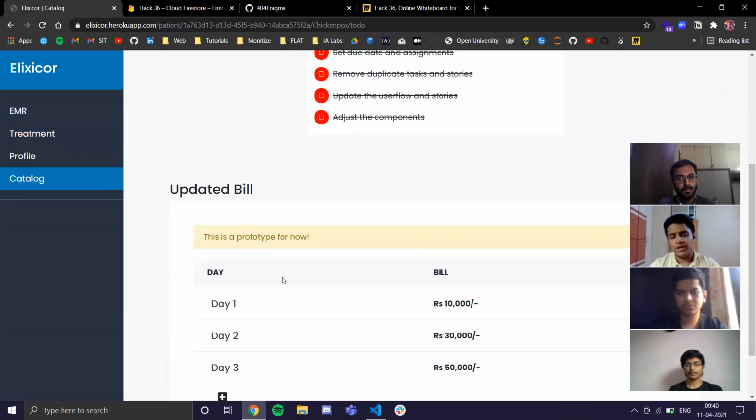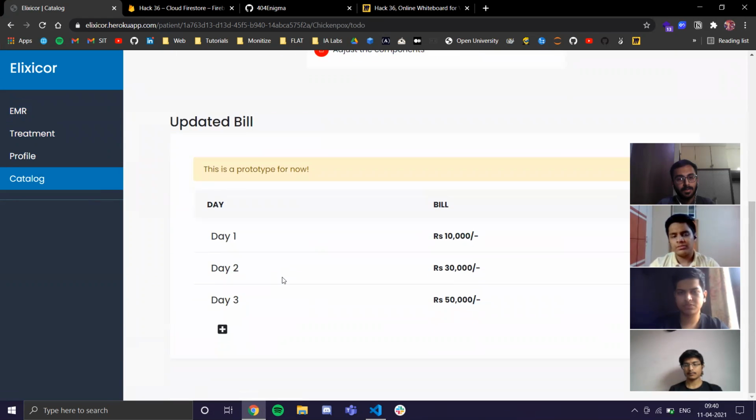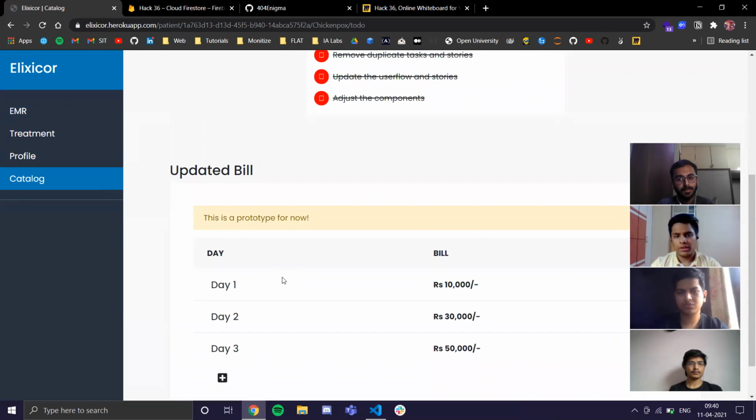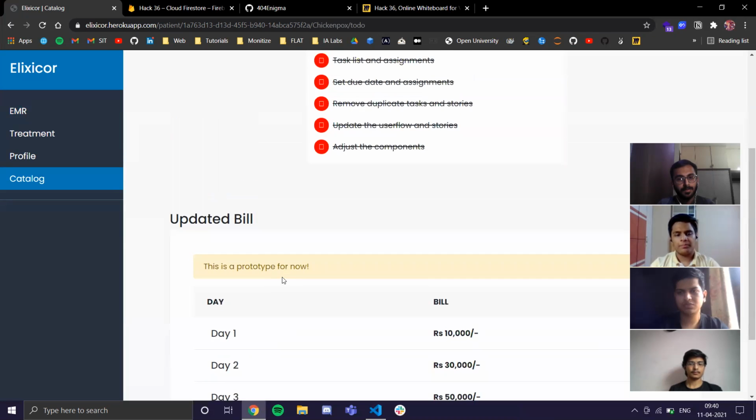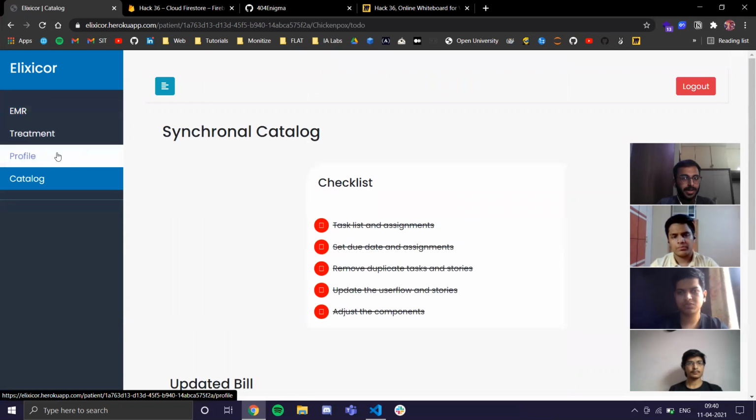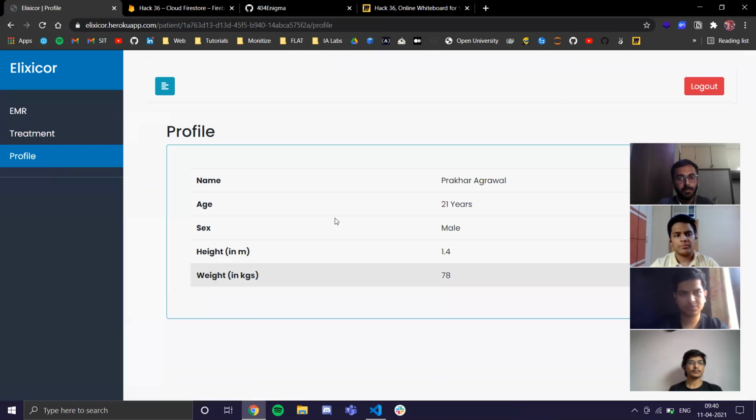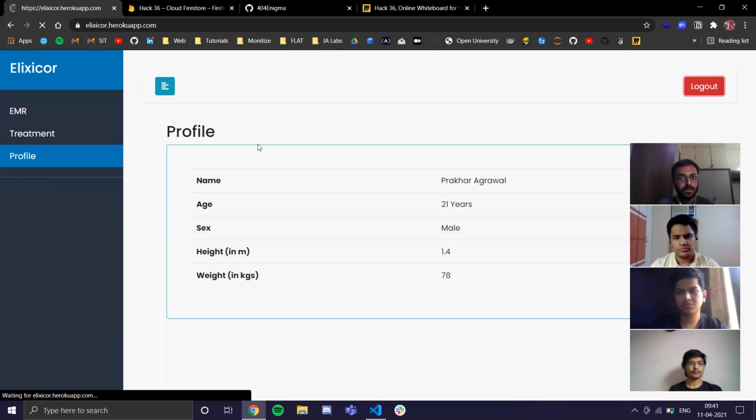And at last, we have the updated bill feature, which basically tells the patient the updated bill at the end of the day. And this is just a prototype in Elexicor. All right, next is the profile page of a particular patient here. So this overall sums up the staff access and we'll log out here.